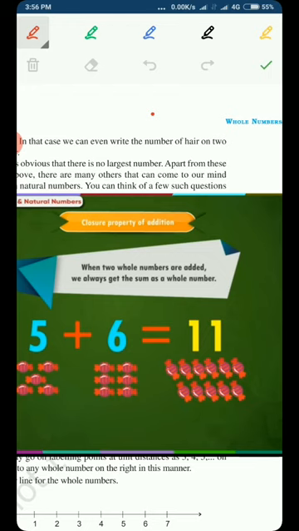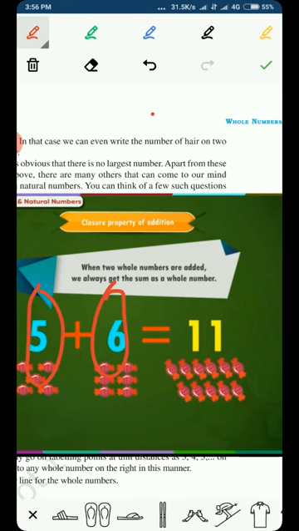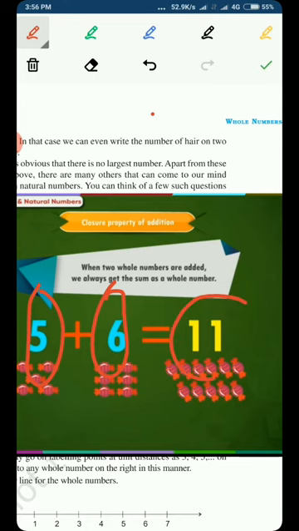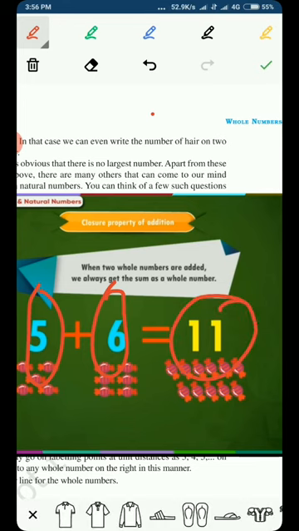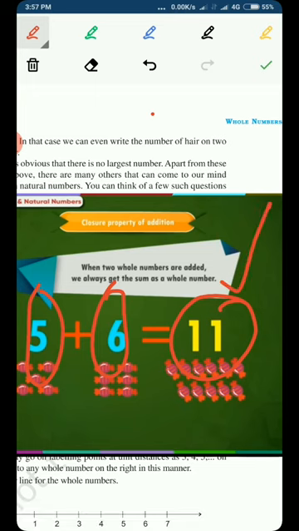It means that when we add two whole numbers, like 5 is a whole number and 6 is also a whole number, we are getting a whole number in the addition. This is the property that when you are adding two whole numbers, then after the addition, whatever number you are getting, that is also a whole number.